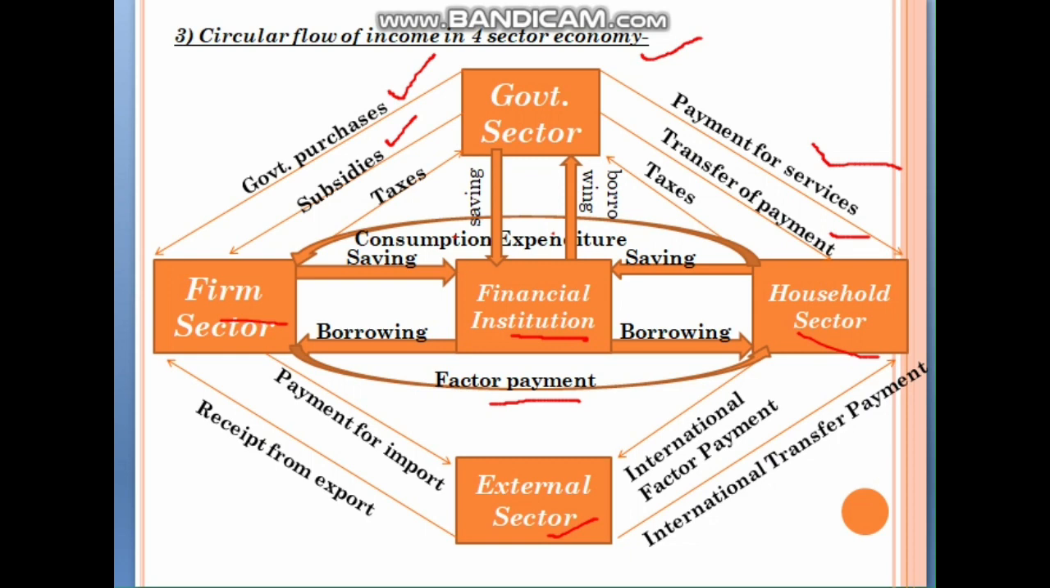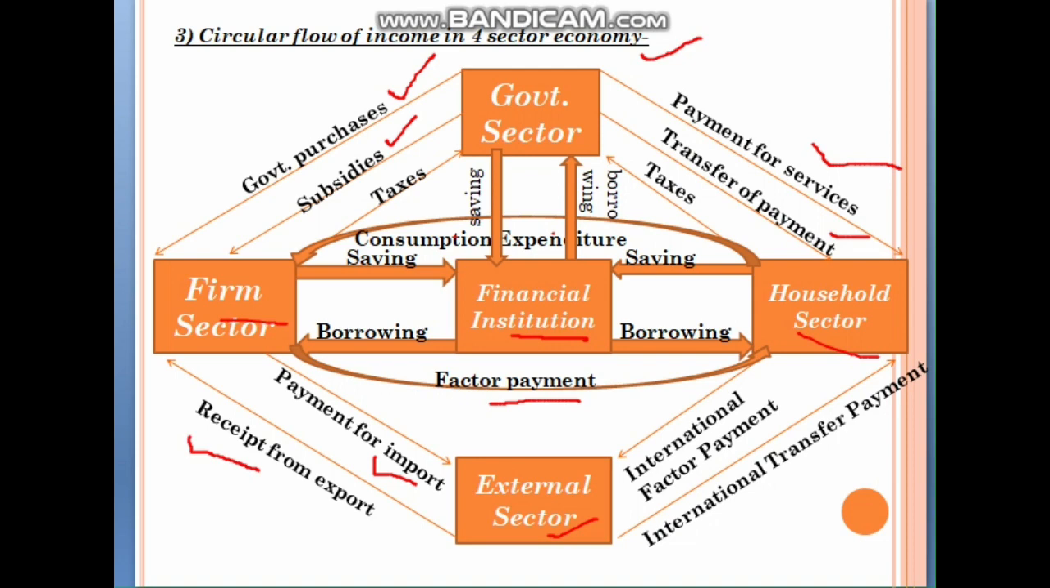There is no relationship between financial institution and external sector. They have a relationship with the firm sector and household sector. So first we'll see the relationship with the firm sector. The firm sector pays for the import, the goods and services which the external sector imports to the firm sector. And every time when we purchase something, we receive a receipt. For that same reason, the firm sector also receives a receipt from export.